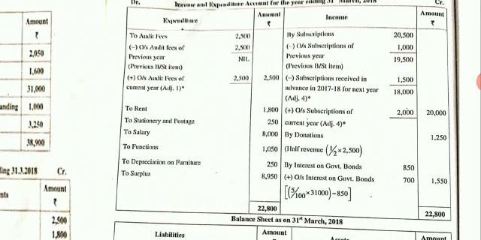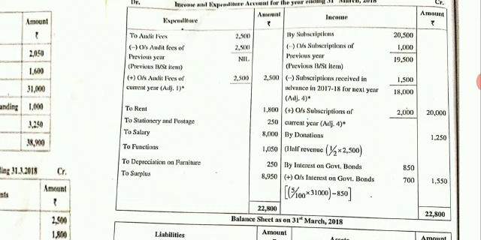Now students, put in your calculator 22,800 minus 2,500 minus 1,800 minus 250 minus 8,000 minus 1,050 minus 250. Whatever remains, that is 8,950.